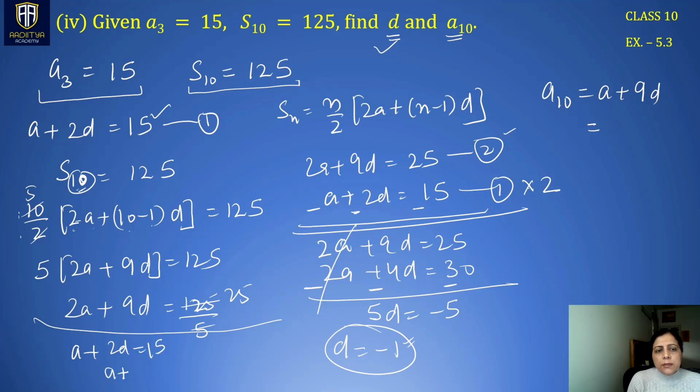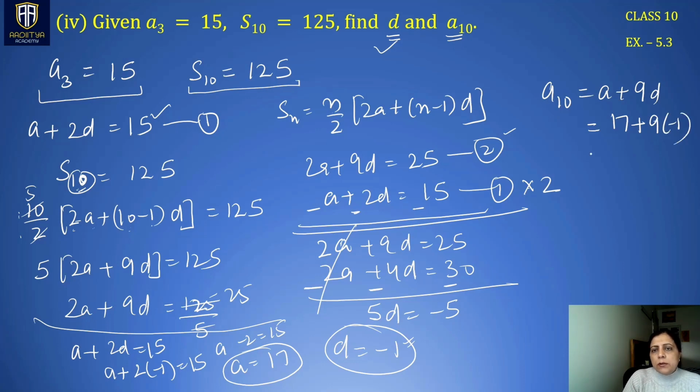So a plus 2 times minus 1 is 15. So we have a minus 2 is 15. A becomes 15 plus 2, 17. So a is 17 plus 9 times d. D is minus 1. So we have 17 minus 9, which is 8. So A10 is 8.